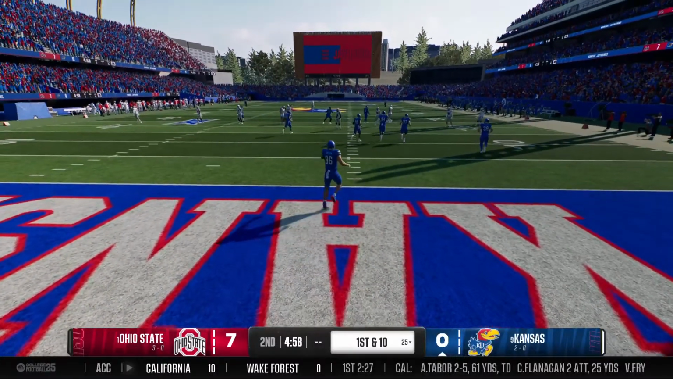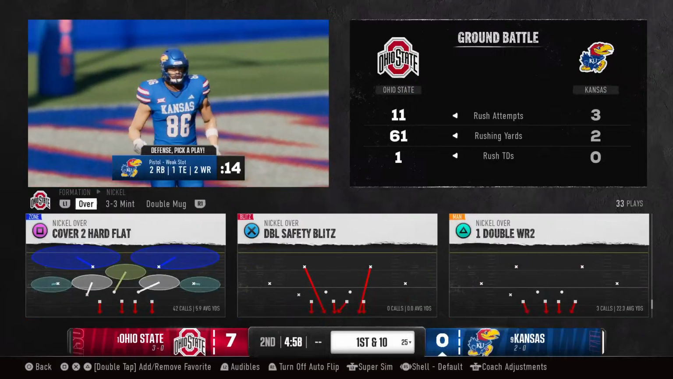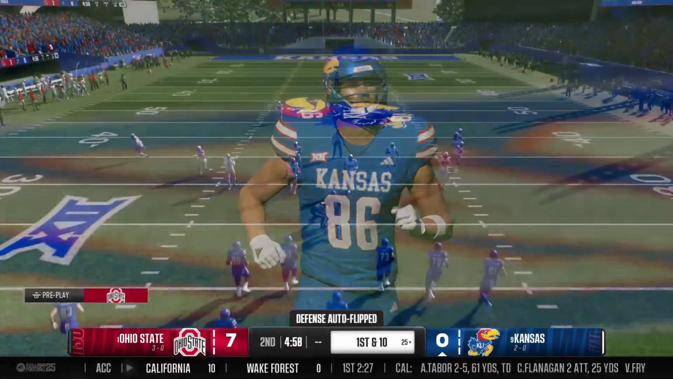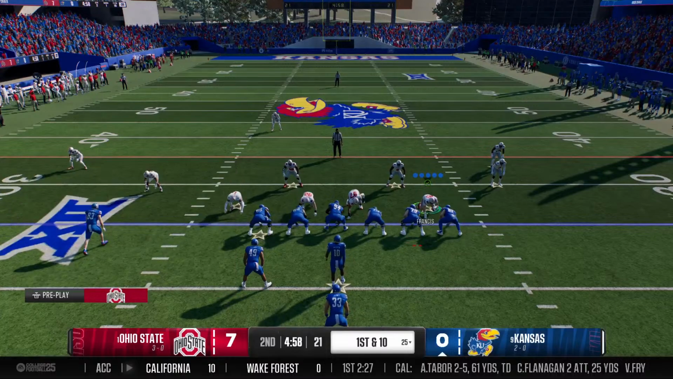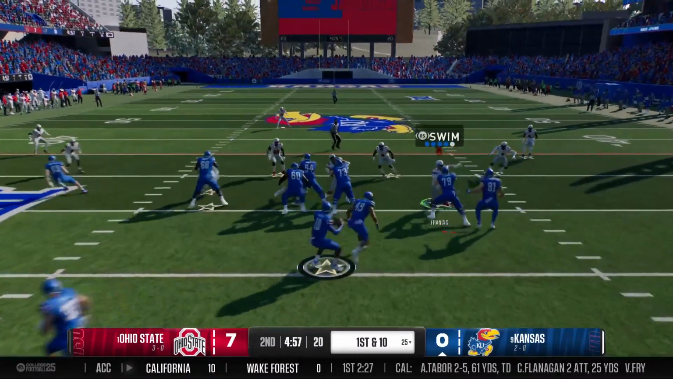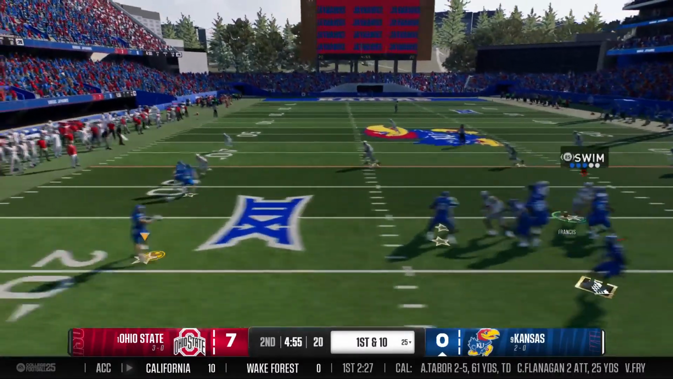He thought about returning it, but instead takes a knee. It'll be a touchback, and they'll start at the 25. The Kansas offense is back out there now. Last drive stalled, forced a punt. Let's see what they can come up with this time.